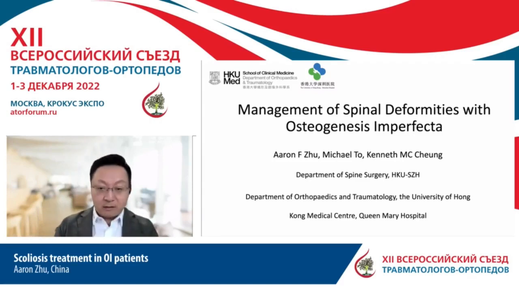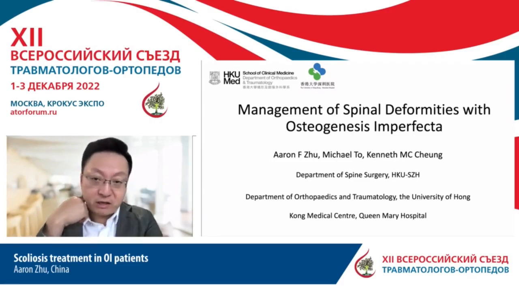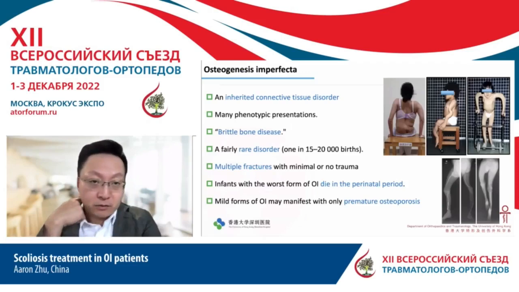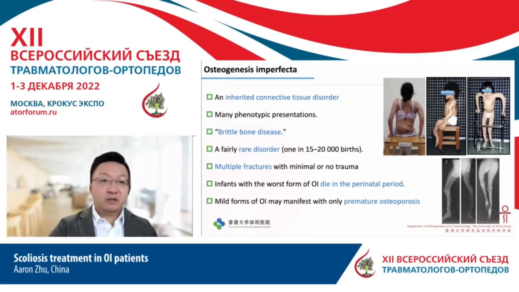And today I would like to talk about osteogenesis imperfecta. This is a rare disease, I would say one out of 15 or 20,000 of the young population. It is known to be an inherited genetic problem, an inherited connective tissue disease.